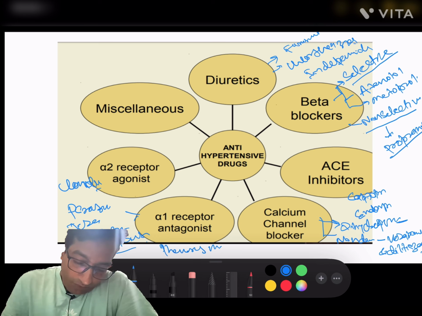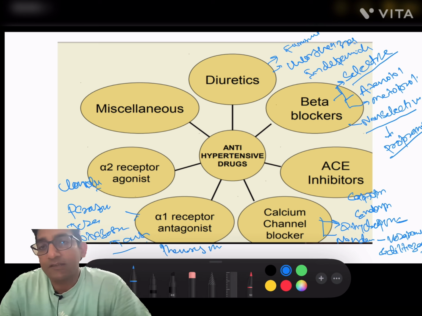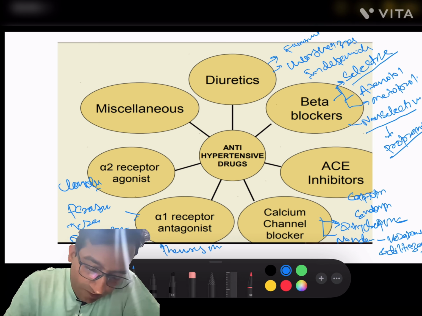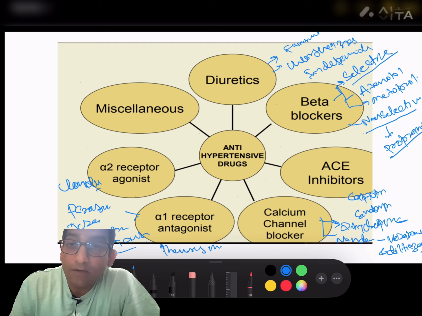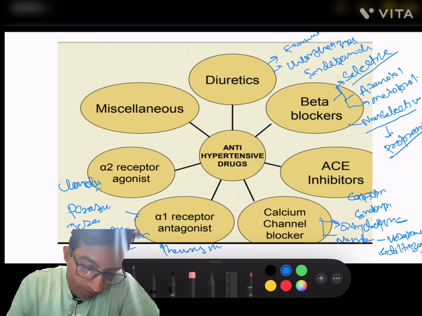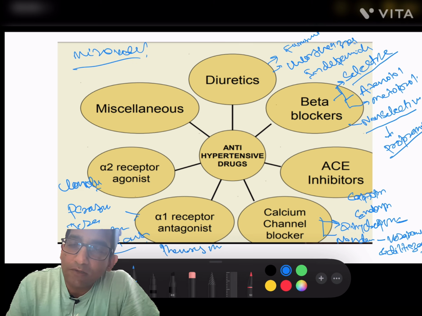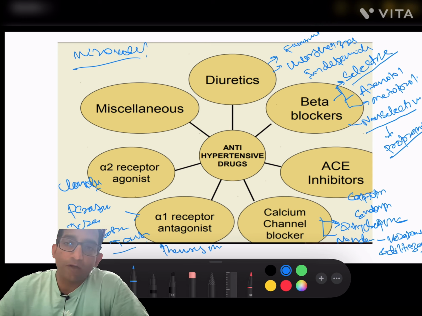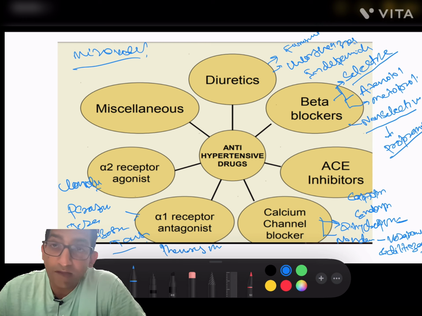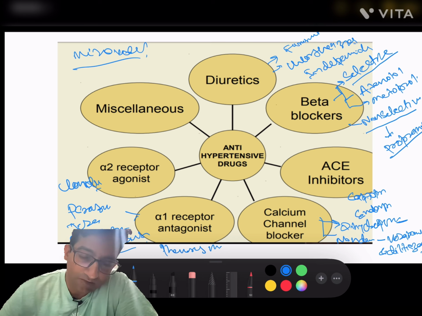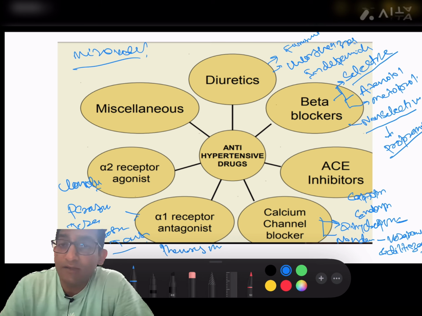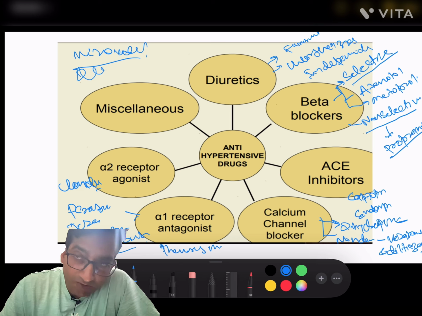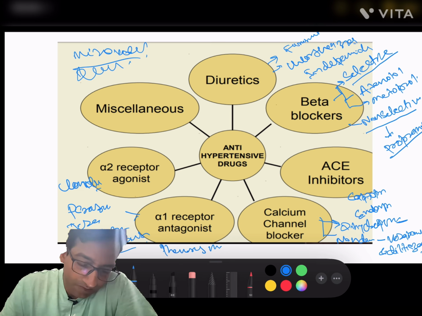Okay. Now, move to the next category, the miscellaneous category. In the miscellaneous category, there is arterial dilator like minoxidil, but nowadays minoxidil is used in case of male baldness as a topical solution, like Mintop lotion. Diazoxide is also used, hydralazine is also used.